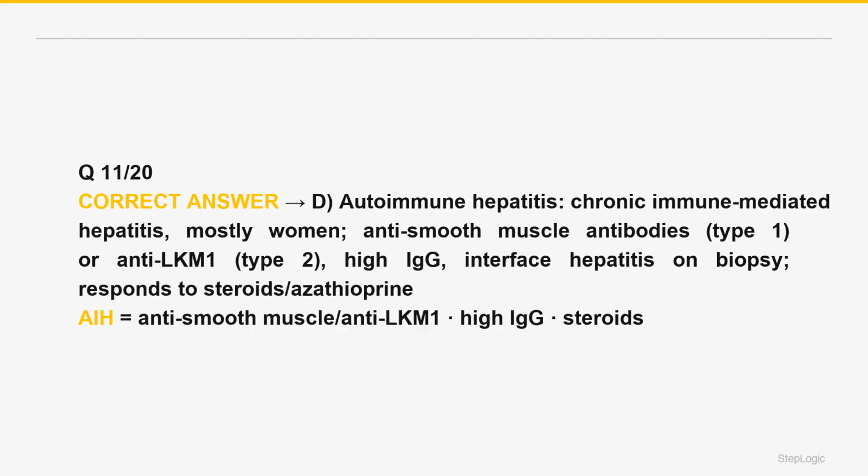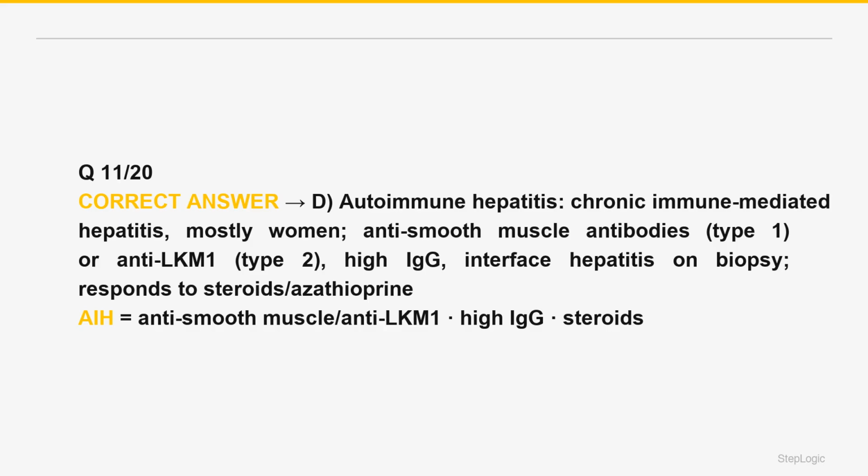The correct answer is D. The diagnostic clues are high yield. Serology, type 1 autoimmune hepatitis is associated with anti-smooth muscle antibodies and ANA. Type 2 affects younger patients with anti-LKM1, liver-kidney microsomal antibodies, along with elevated IgG, hypergammaglobulinemia.